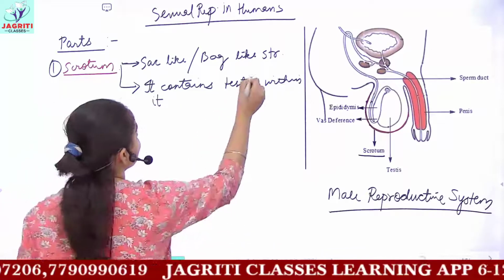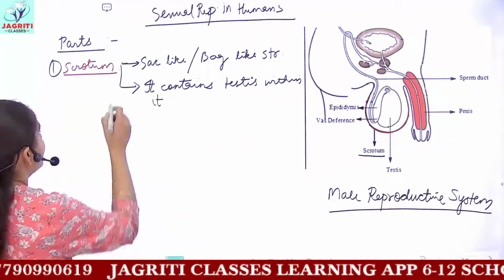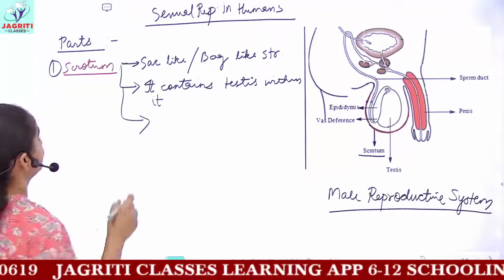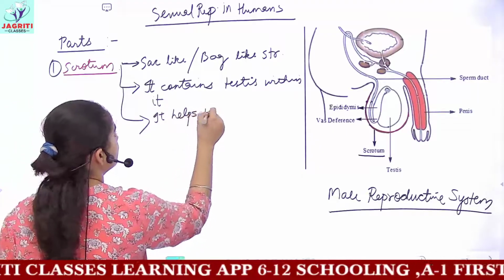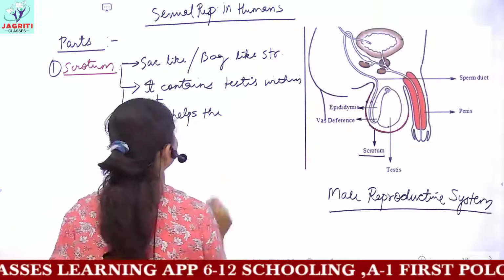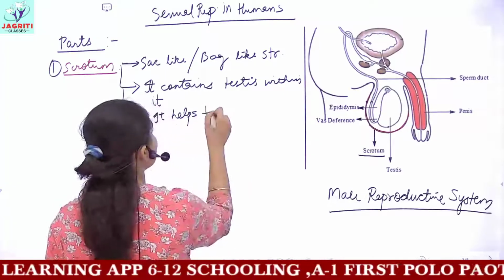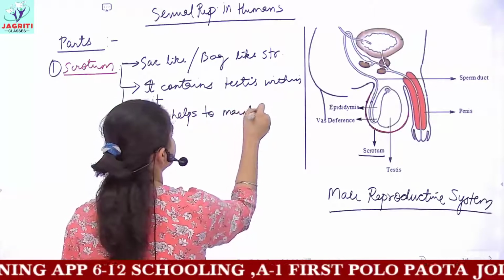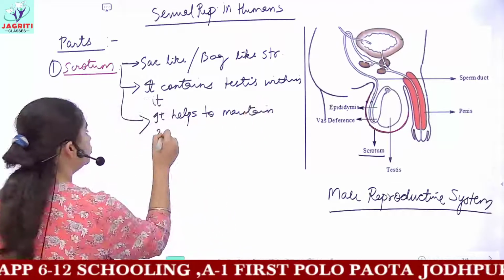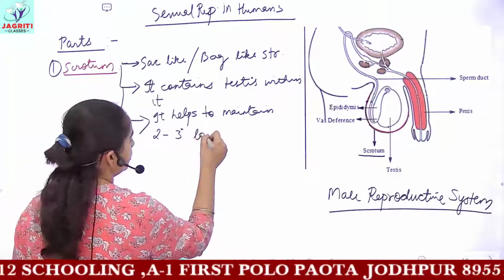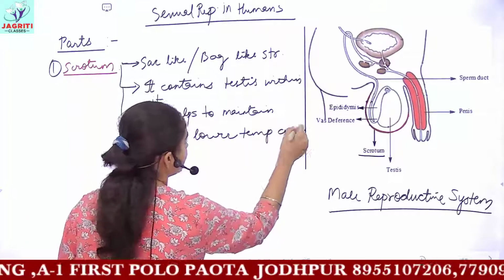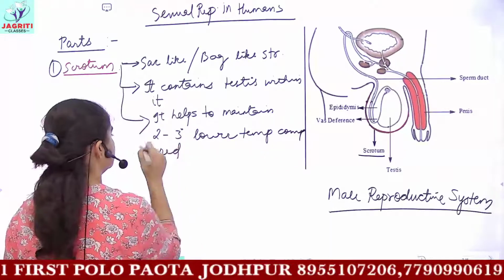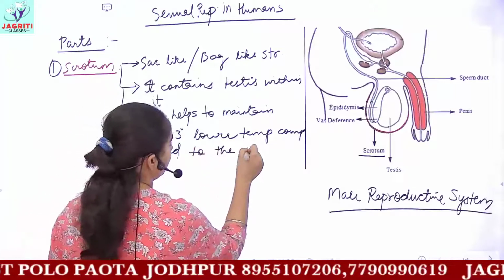And then what is the role of the scrotum? It helps to maintain a temperature 2 to 3 degrees lower compared to the body temperature.